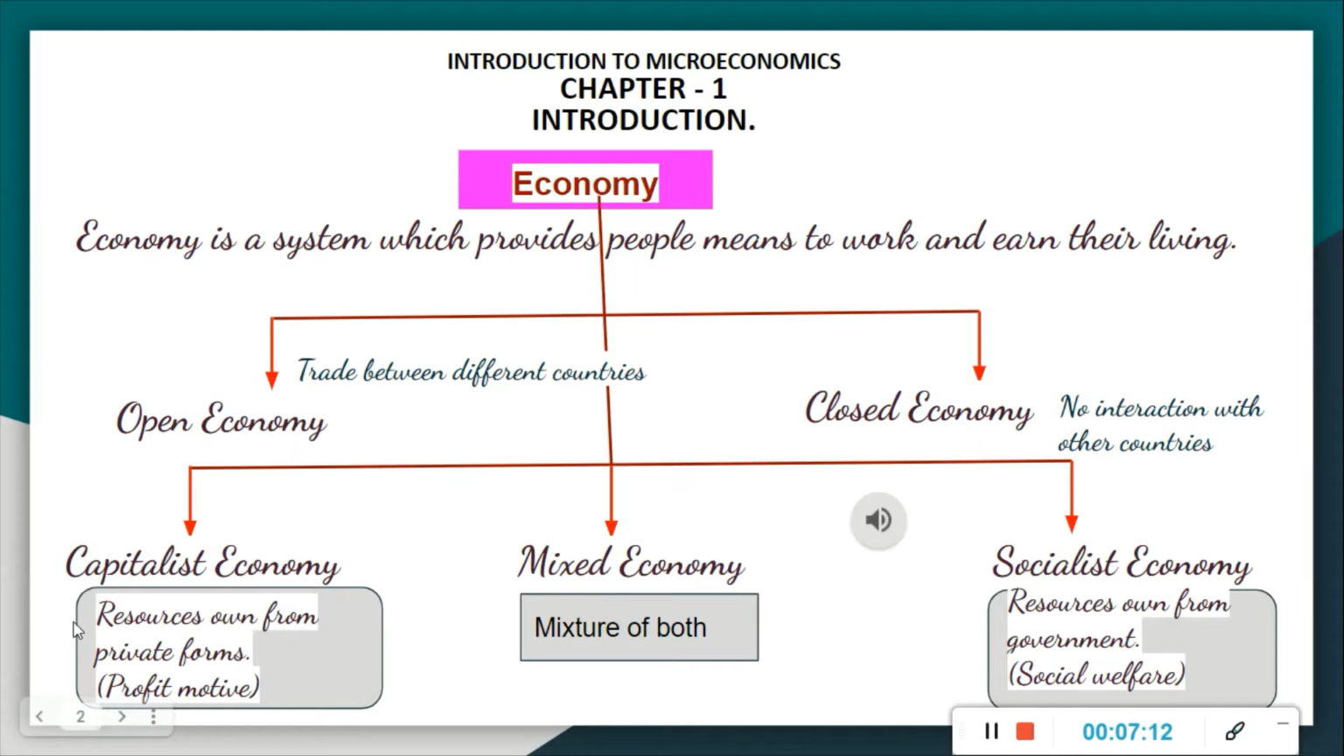What is the main motto of capitalist economy? We know that it's earning profit, right? So the main motto of capitalist economy is earning profit.